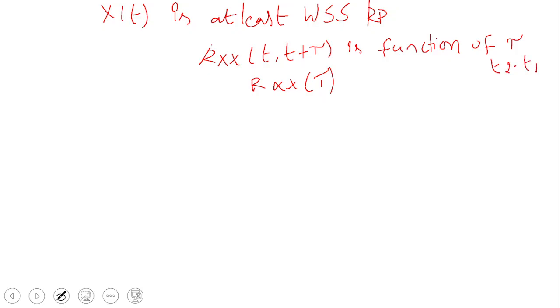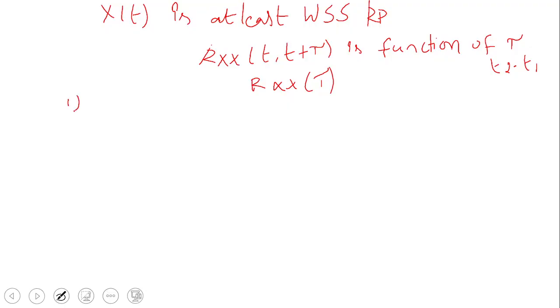So we always write our autocorrelation function as Rxx of tau. Before writing the properties, you must write this sentence: we are assuming that our random process is a WSS random process, then only the following properties are applicable. Don't go for the properties directly. First write this sentence, then go for the properties.